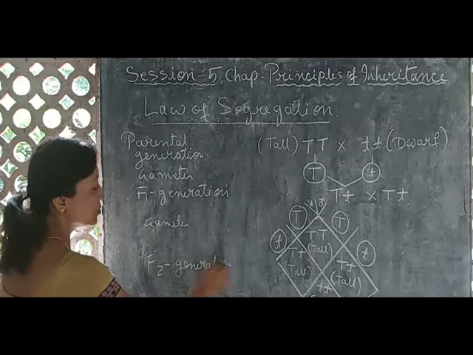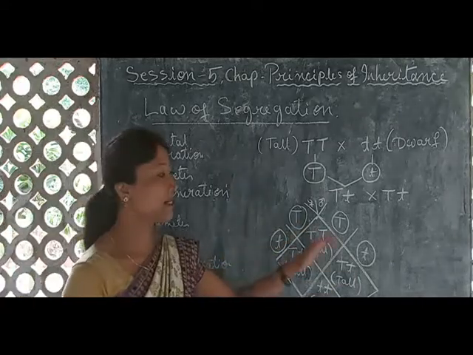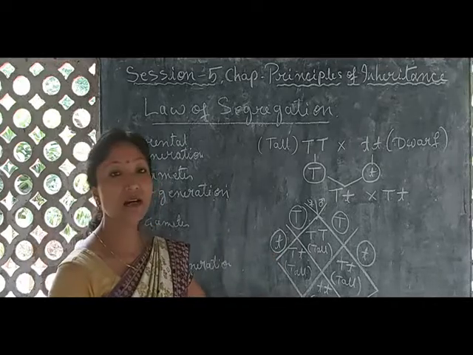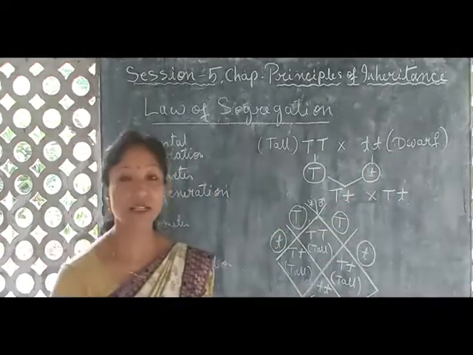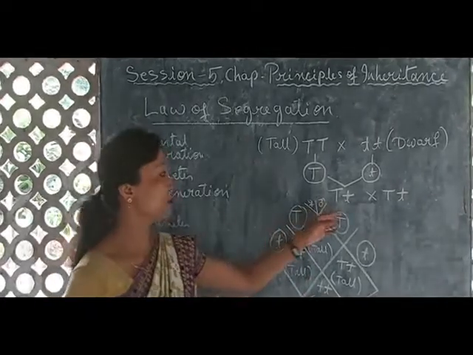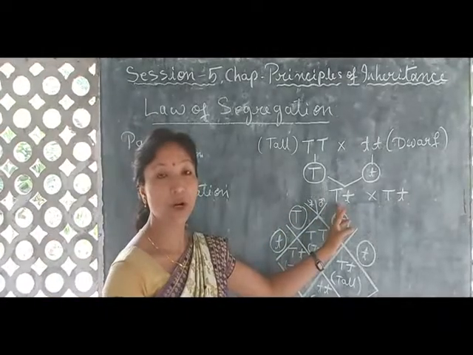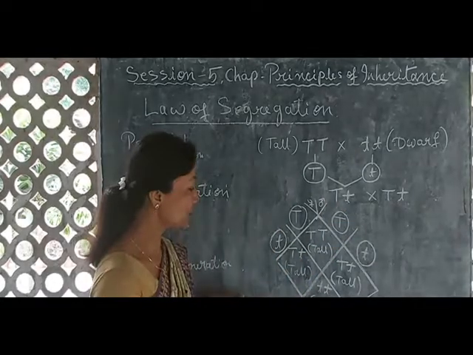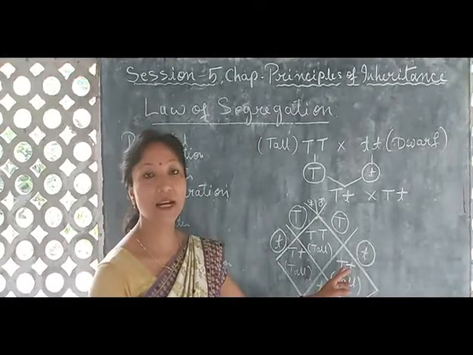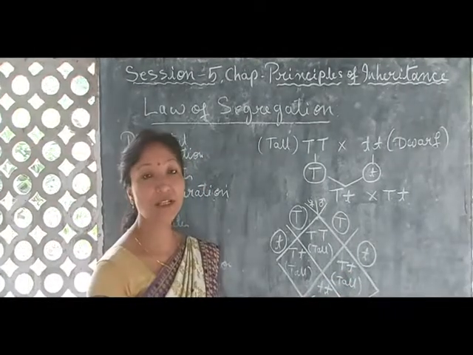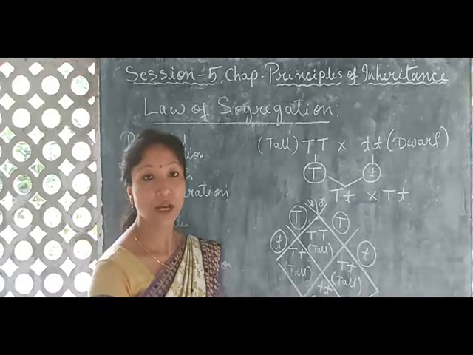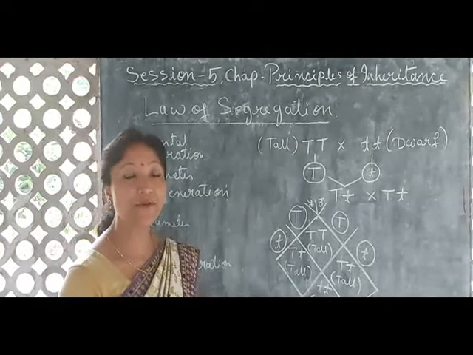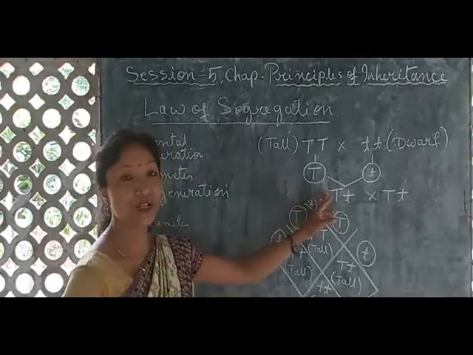Okay, F2 generation. So now here in this experiment, what Mendel found, that this particular one parental character, that is the recessive character dwarf, it is not expressed here. All the plants were tall. But surprisingly, in the next generation, he found that this particular character dwarf, it is expressed here.